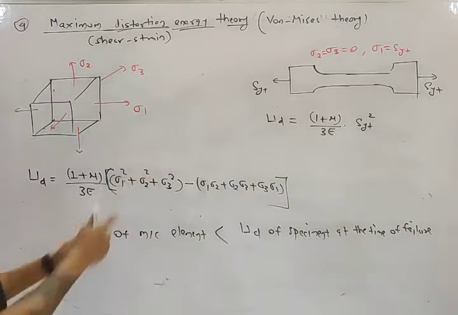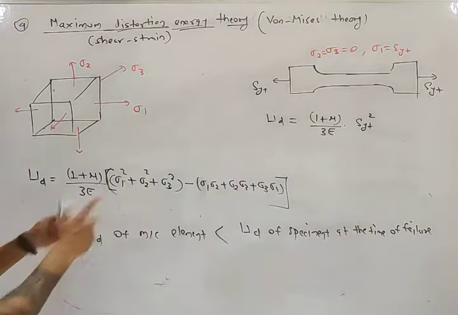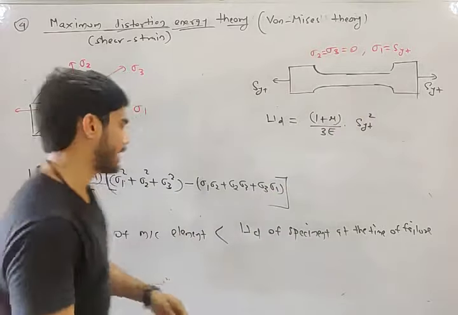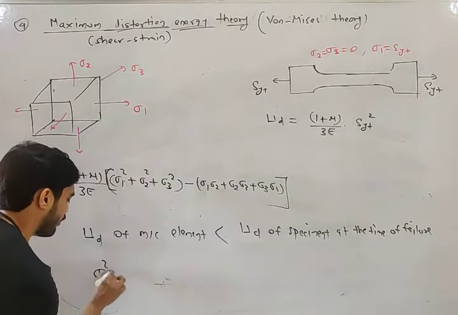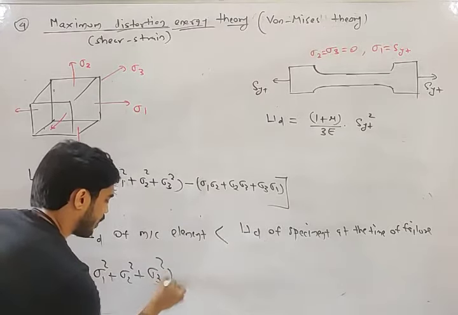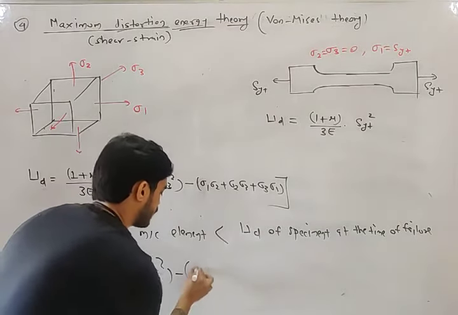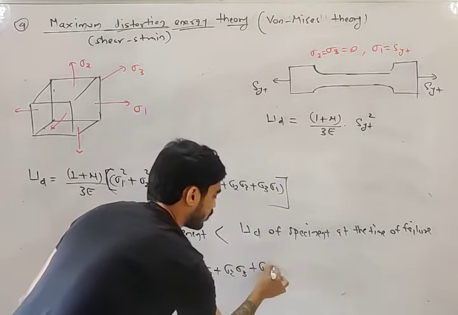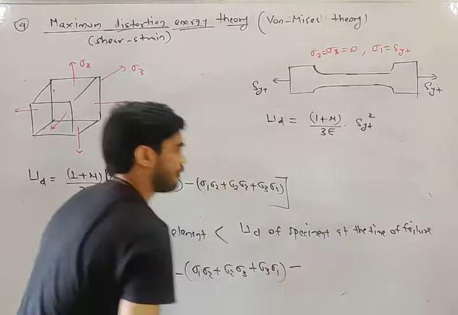Now put the values here and solve it. (1 plus mu) by 3E, (1 plus mu) by 3, will get cancelled. So it will become sigma 1 square plus sigma 2 square plus sigma 3 square minus (sigma 1 sigma 2 plus sigma 2 sigma 3 plus sigma 3 sigma 1).